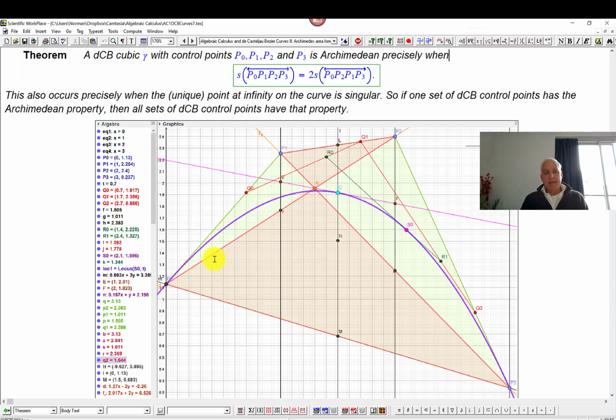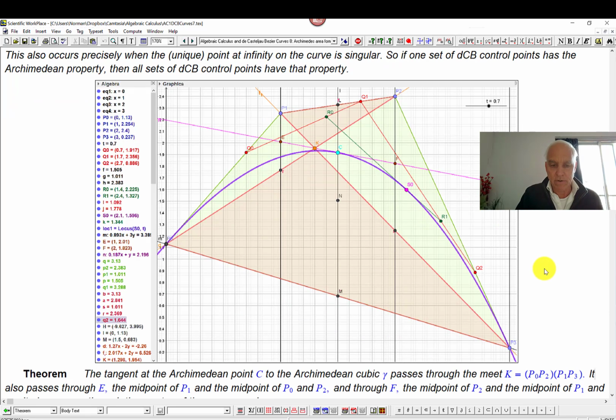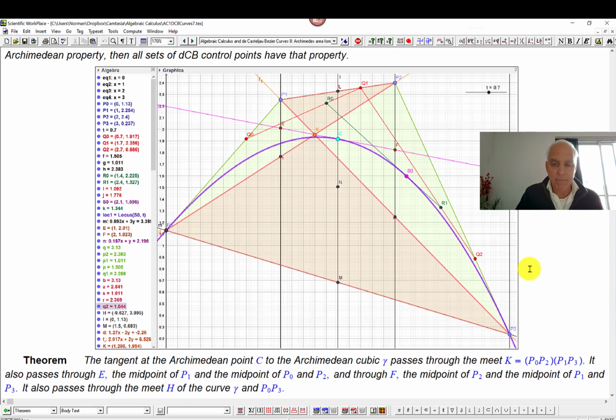So, yes, this property of these Archimedean things is very interesting. And so also, while I have this thing here, I've been talking about this tangent here. This tangent is pretty interesting. Oh, maybe my next theorem talks about that. Let's have a look. Oh, yes. Okay, yes. So here's the next point: what happens at the tangent at C. This is also pretty interesting.